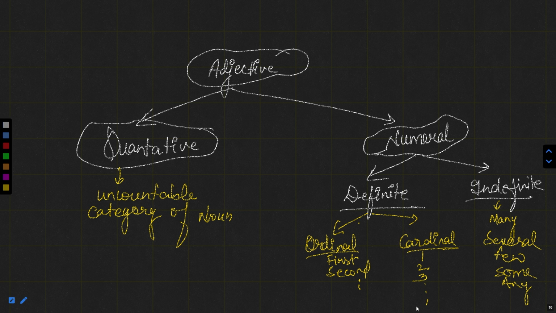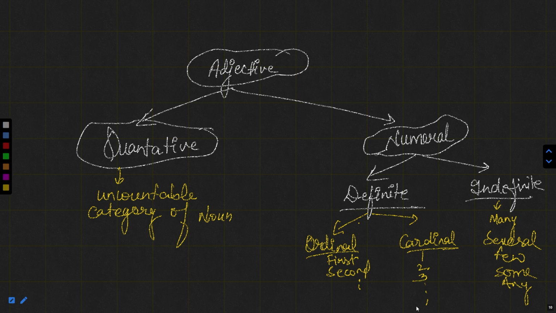I can speak for that noun, that is definite quantity of it. And for the ordinals, for example, the first book which I have submitted is based on a novel by an Indian writer. So that is the first book. First book means which is telling me the position of this book. So first, second, third are the ordinal numbers, and cardinal numbers are 1, 2, 3, and 4. Whereas for indefinite we have countable nouns, but we are not having the exact number of those objects or nouns. So that is indefinite.